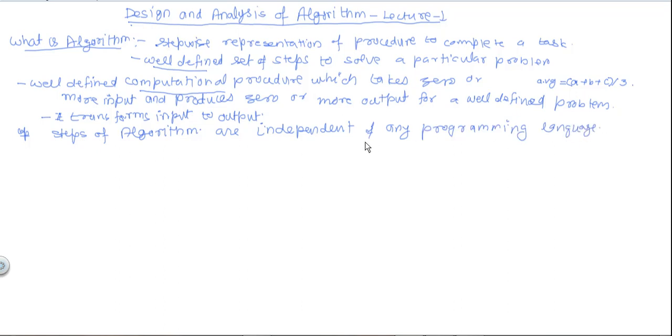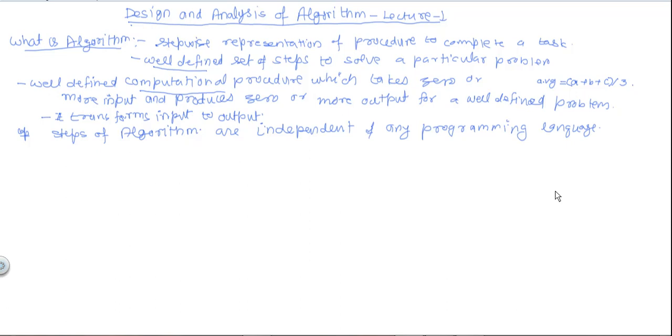So we know that this algorithm does not follow any fixed syntax. Like programming languages follow some syntax in writing their statements, but algorithm does not follow any fixed syntax.